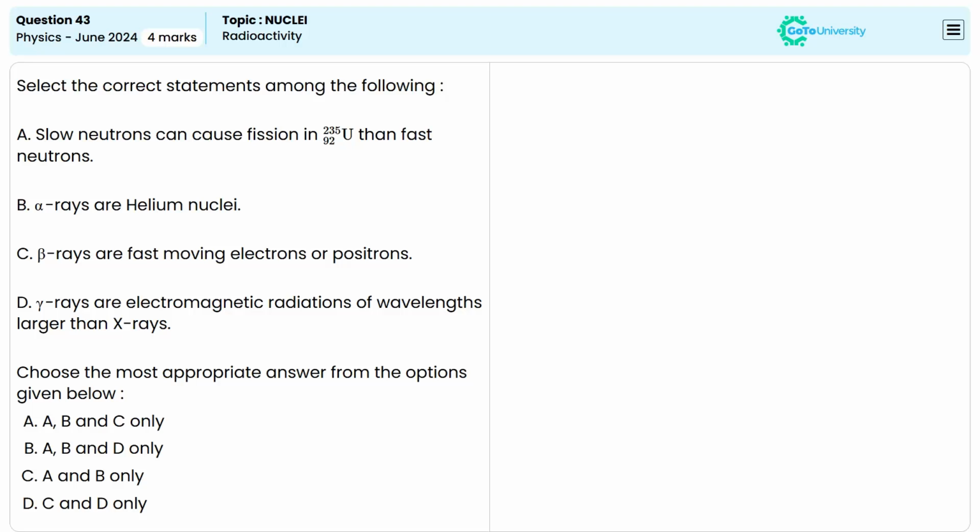Select the correct statement among the following. Statement A is given as slow neutrons can cause fission in uranium than fast neutrons. The statement is correct because slow neutrons are more effective in causing fission in uranium atoms, because they have a higher probability of being captured by the nucleus, which will initiate the fission process. So statement A here is correct.